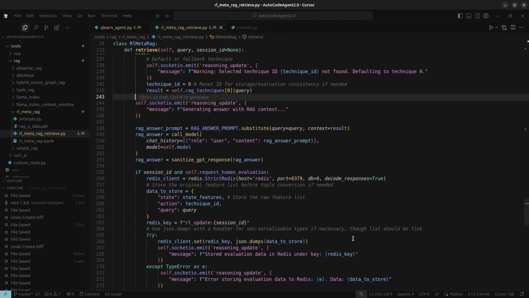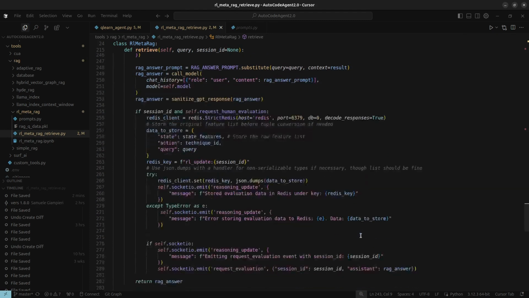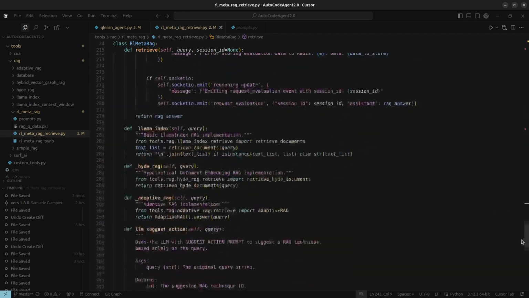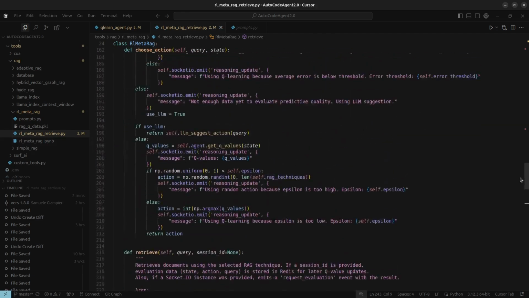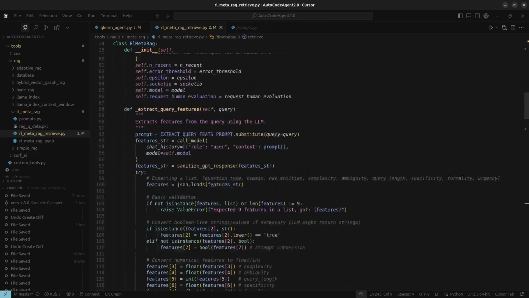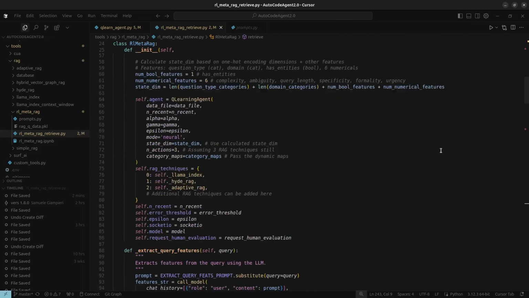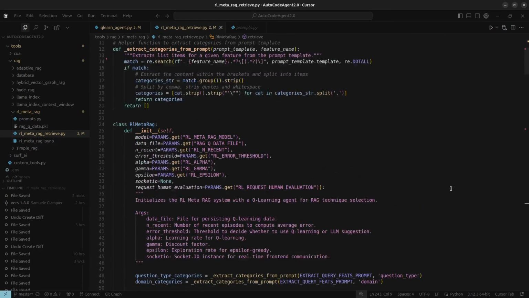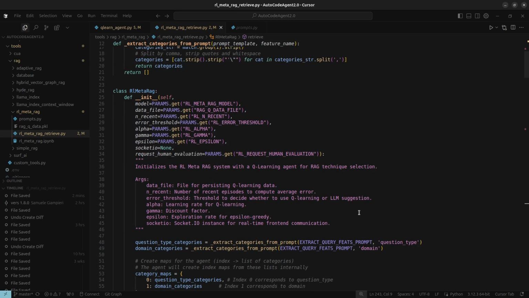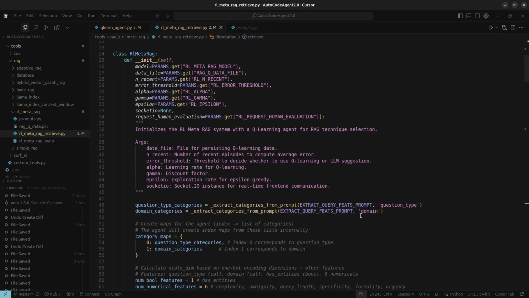Now here's a really cool part: the optional human feedback loop. If this feature is turned on, after generating the answer, the system saves the state vector, the RAG tool it chose, and the original query. Then, using WebSockets, it sends the answer to the front end and asks the user, "Hey, how helpful was this? Rate it 1 to 5." That rating becomes the reward signal.